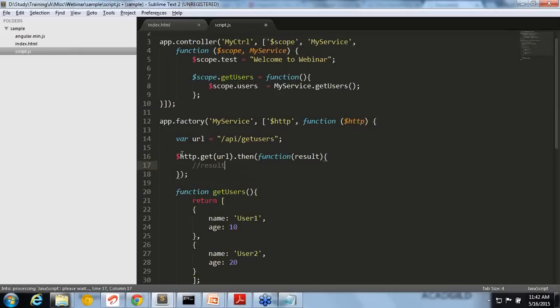Result will be the list of users. Okay, so this is how you will be communicating with the backend. That is the Ajax call you are making. Anything with jQuery or more than that is possible in Angular, because it's anyway normal JavaScript only. It's just a wrapper on top of JavaScript, right? In JavaScript you can do Ajax. The same thing you can do with more structuring with Angular. So this way you can make the backend call.